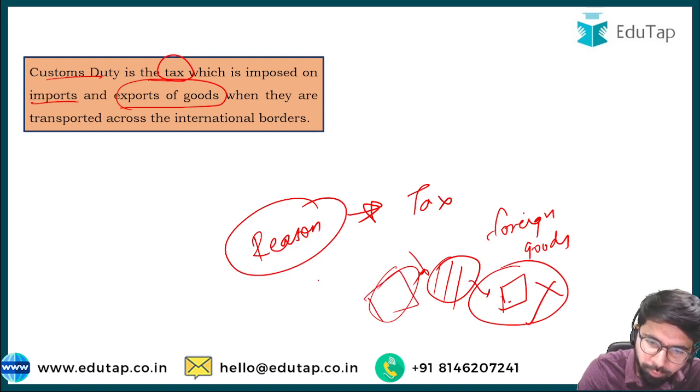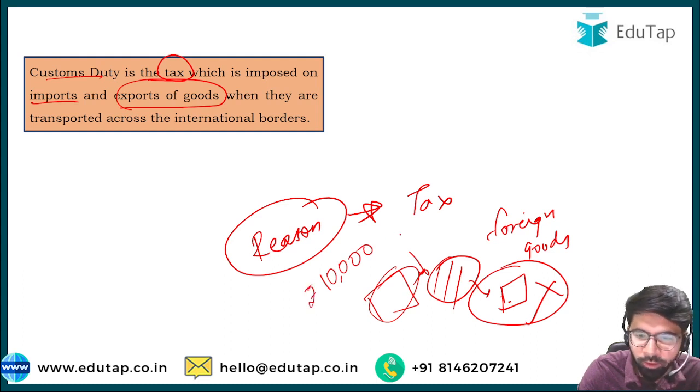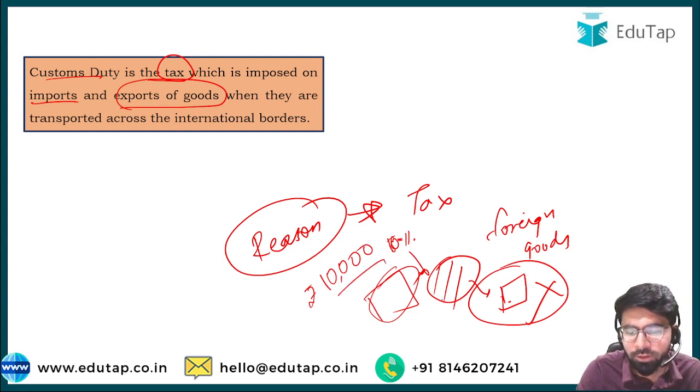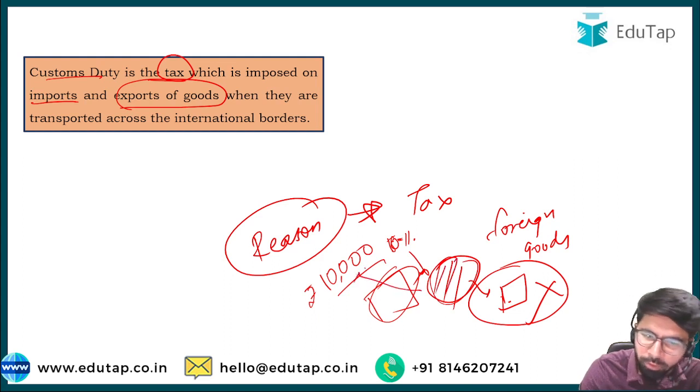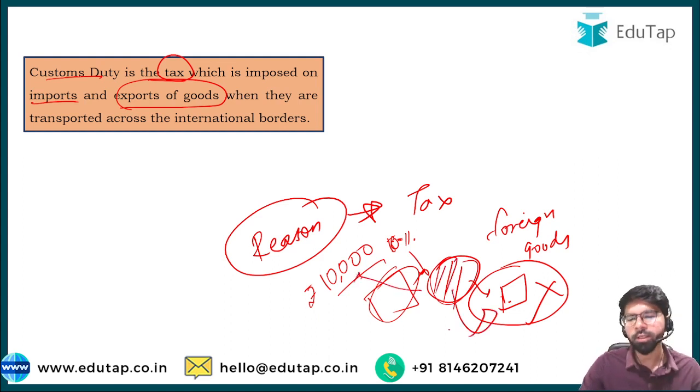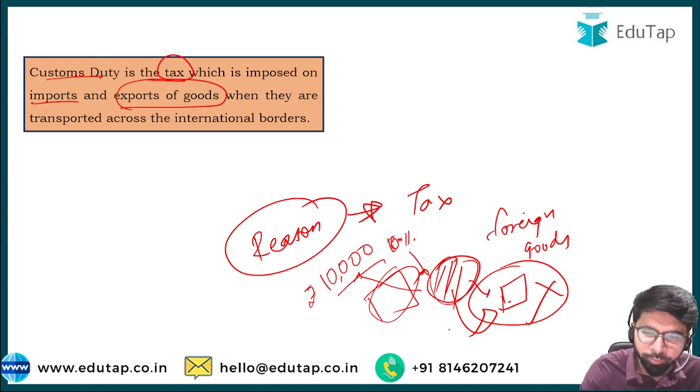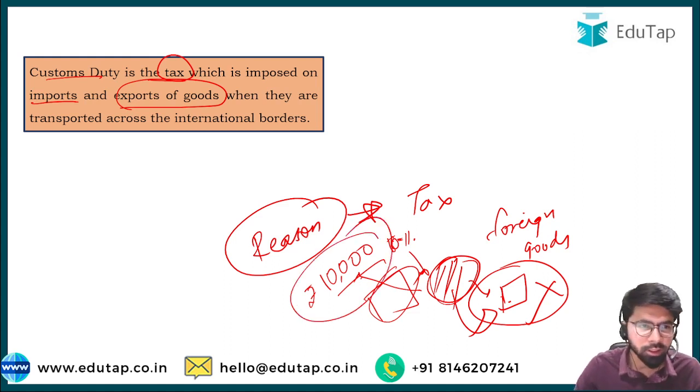So for example, if an iPhone is priced at 10,000, then a certain custom duty of maybe 5% or 10% will make the product even costlier. So if the product is costlier, then the consumers within the Indian territory might not go towards this product and rather go towards the Indian domestic products. So friends, that is the reason. The entire reason behind imposing such a customs duty is to promote the domestic industries.